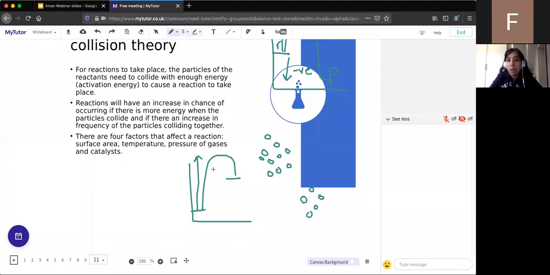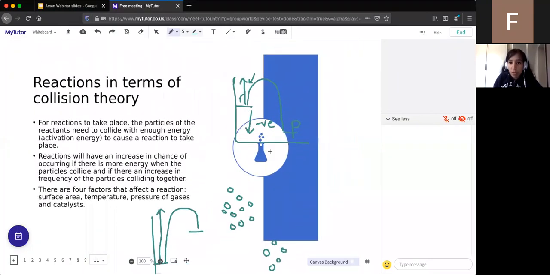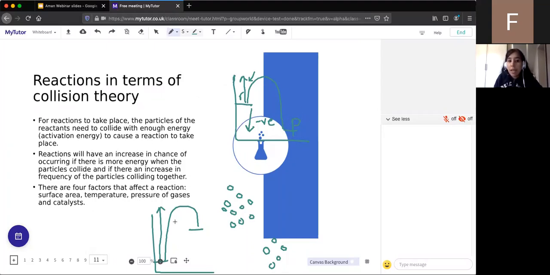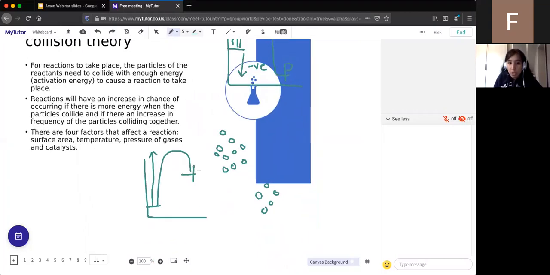And therefore, when they do, in exothermic reactions, which is this graph here, the particles will lose energy because energy is being transferred to the surroundings. Remember, that's what exothermic means. So the products will have less energy because energy has gone into the surroundings. Whereas in endothermic reactions, the products have more energy than the reactants. Some is still lost because remember, when we put in the activation energy, the products aren't going to stay at that activation energy. They're going to lose a bit of energy, but it's still more than the reactants. So they're still taking in that energy from the atmosphere. So in endothermic reactions, the atmosphere or the environment becomes colder because the products take in that energy. Whereas in exothermic reactions, the atmosphere becomes warmer.